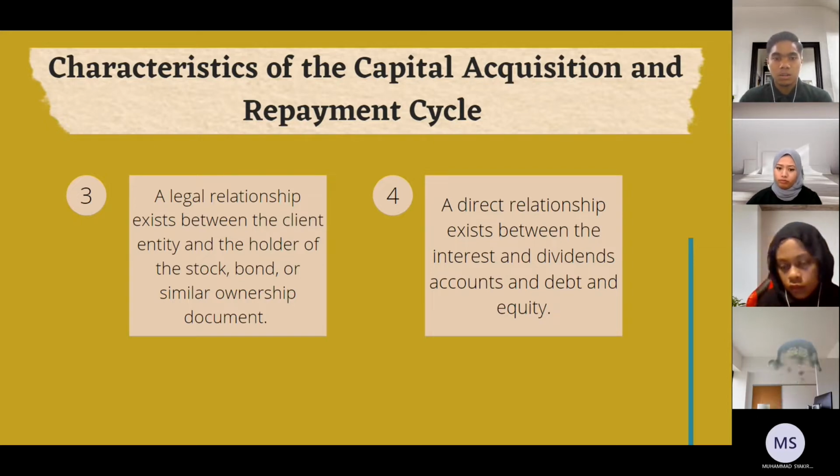Four, a direct relationship exists between the interest and dividend accounts and debt equity. That means there is a direct link between the interest and dividend accounts and debt equity.